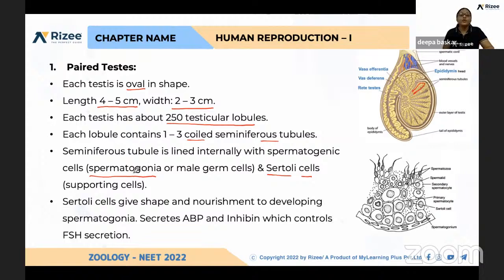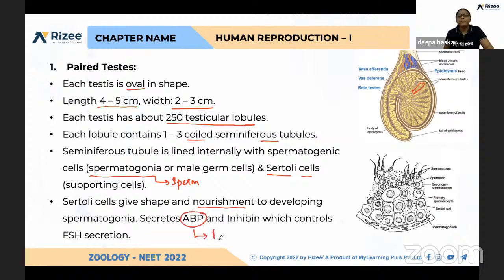Spermatogonia get developed into sperm. And what is the role of Sertoli cells? Sertoli cells are the nourishing cells, giving all the nutrients needed for the maturation and development of sperm from spermatogonia.